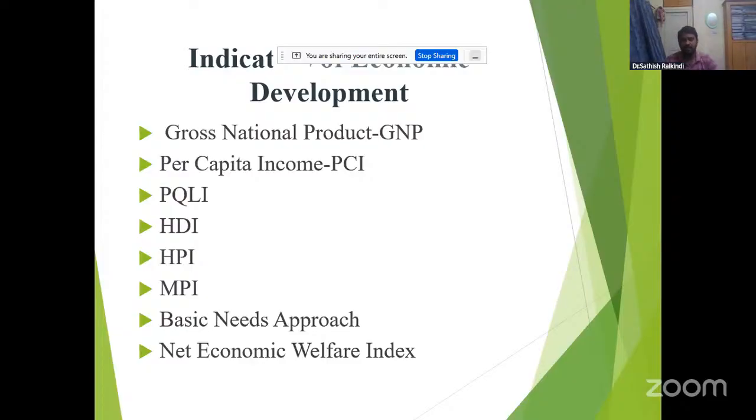PQLI and HDI, and number three, HPI. One of the important things here is the HDI. From 1990 till now they are giving ranks. In the 2025 Human Development Report, India is in 130th place out of 193 countries. India's HDI value, I think, is 0.685. The first country is Iceland.